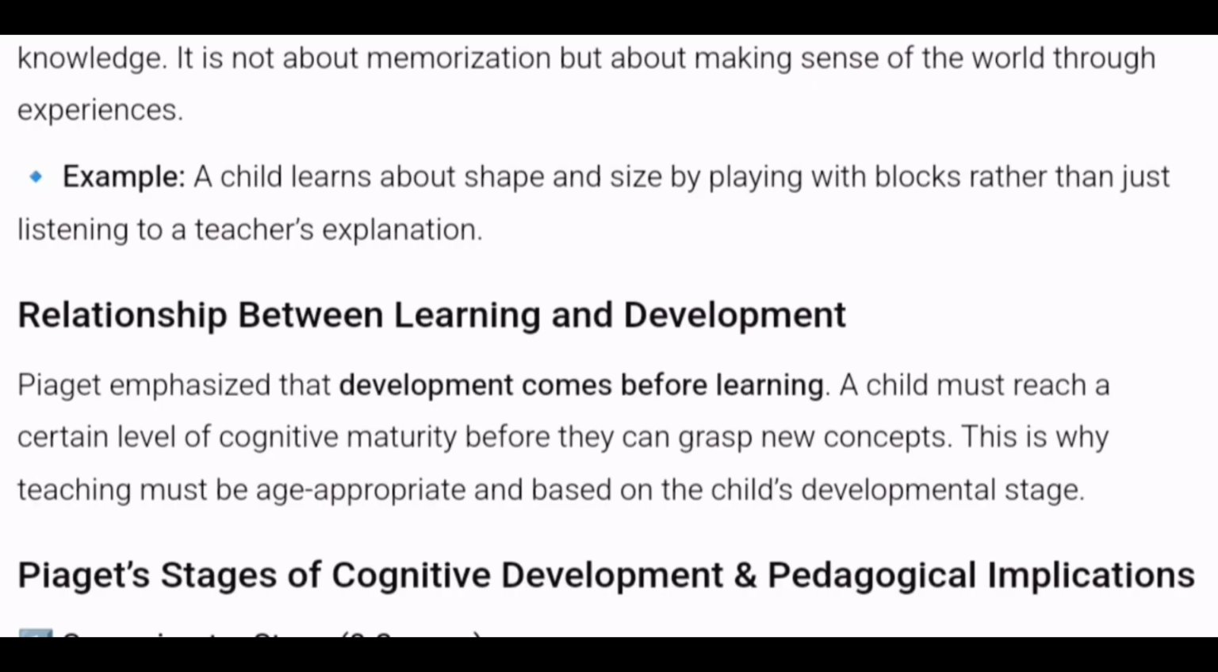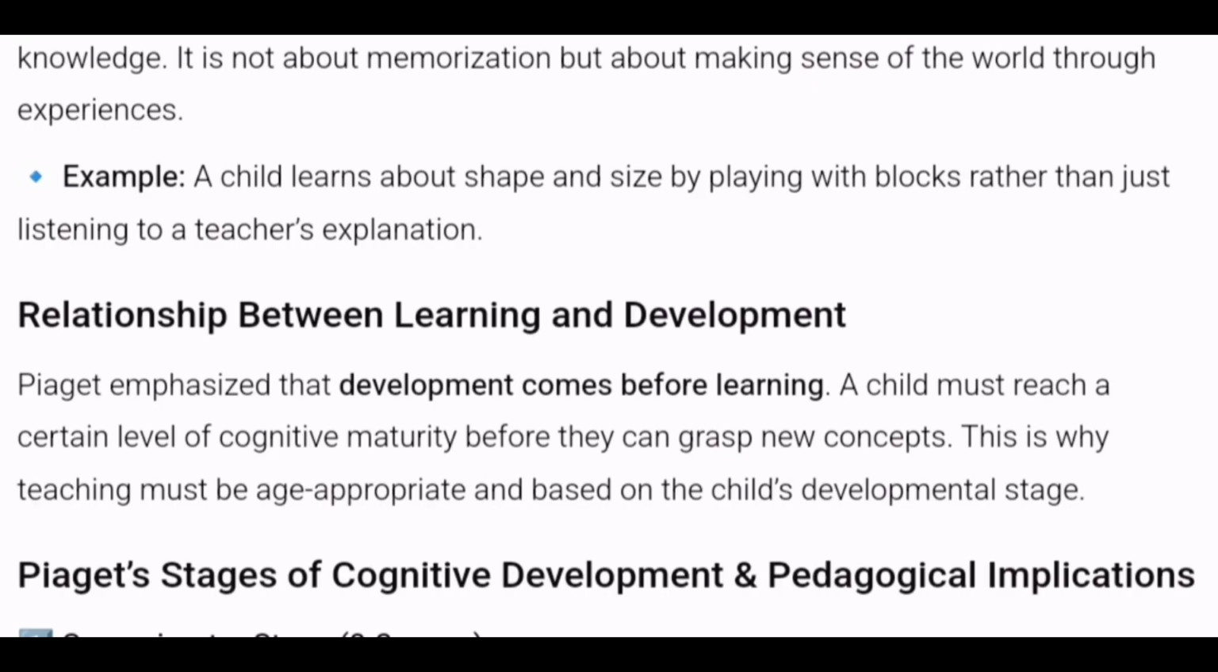Now, relationship between learning and development. So what is the relationship between learning and development? Let us see. Piaget emphasized that development comes before learning. This is very, very important. What does Piaget say? He says that development comes before learning, which means the child develops first, then he learns. Of course, this is true, right? We are developing as human beings, then only we start learning, right? A child must reach a certain level of cognitive maturity before they can grasp new concepts. This is why teaching must be age appropriate and based on the child's developmental stage.